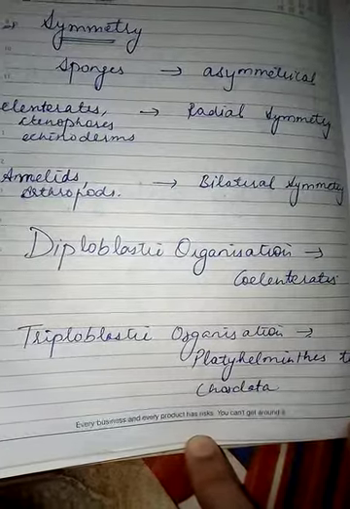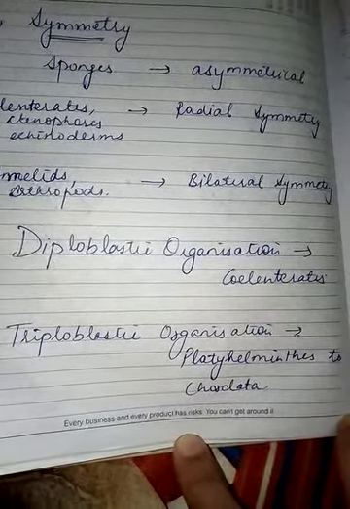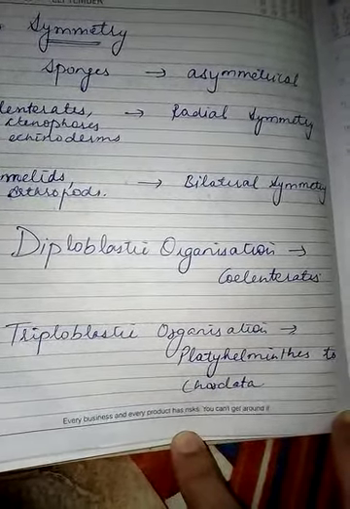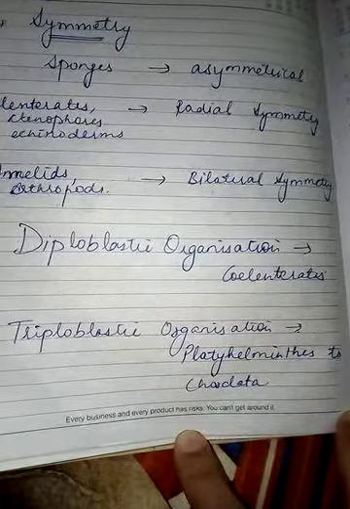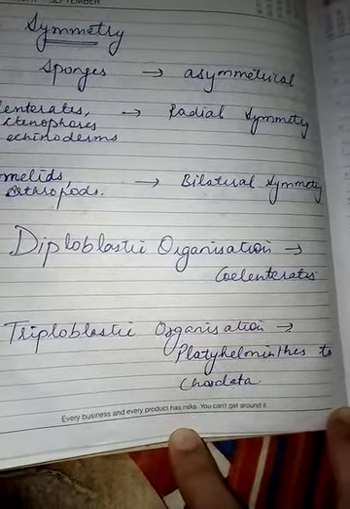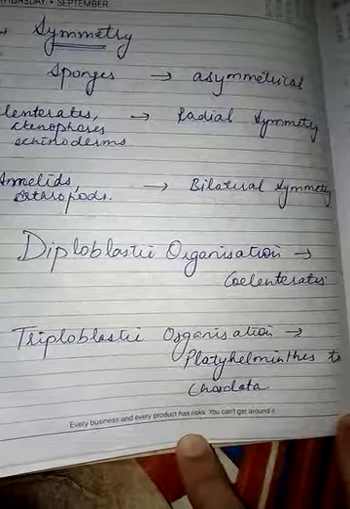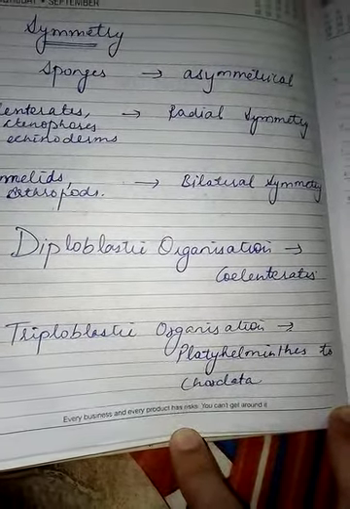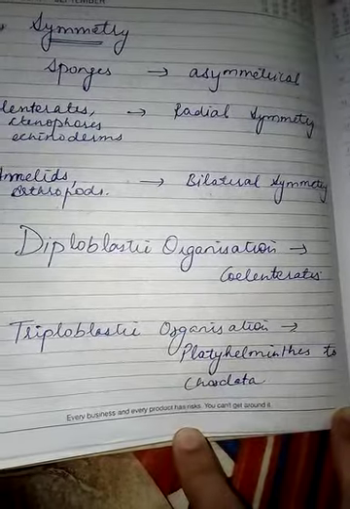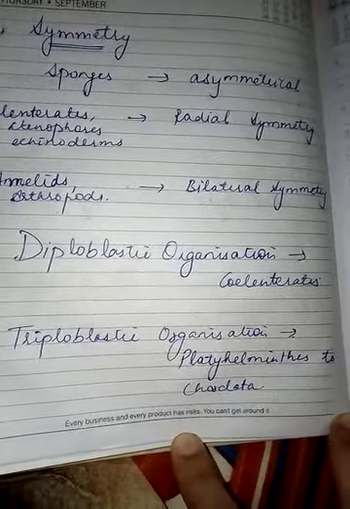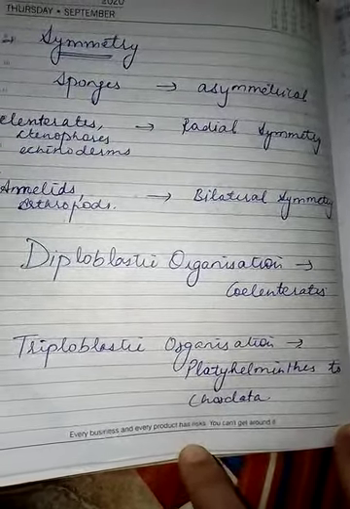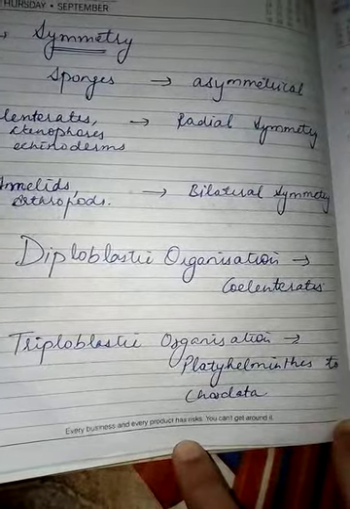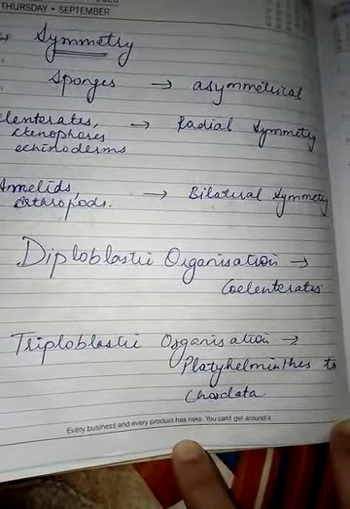What is triploblastic organization? In which three embryonic layers, means mesoderm is present, ectoderm, endoderm and mesoderm. Triploblastic organization is seen in Platyhelminthes to Chordata. All the phyla from Platyhelminthes to Chordata have three embryonic layers, ectoderm, mesoderm, endoderm.